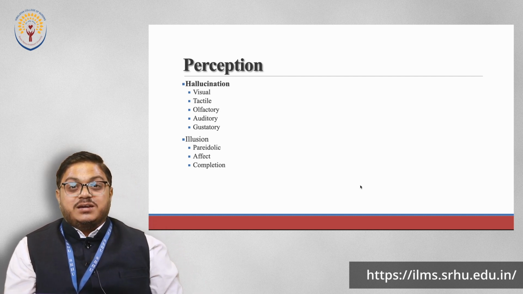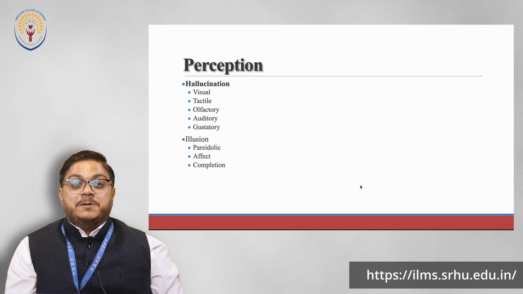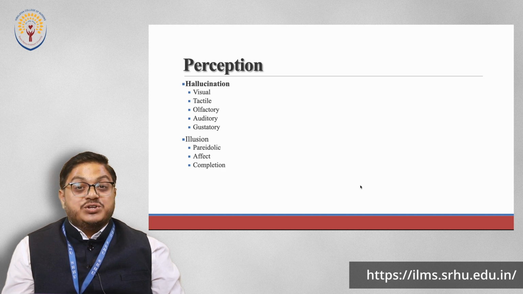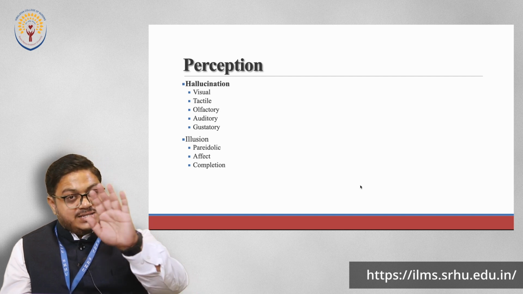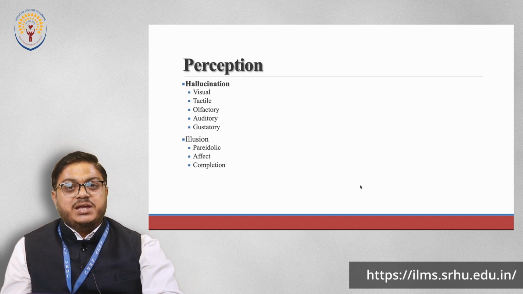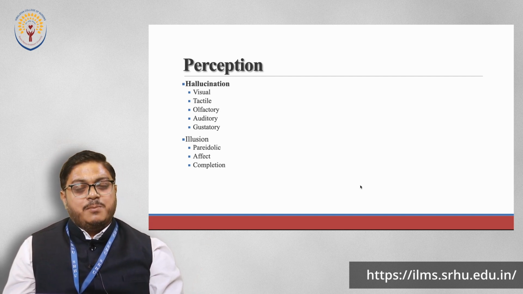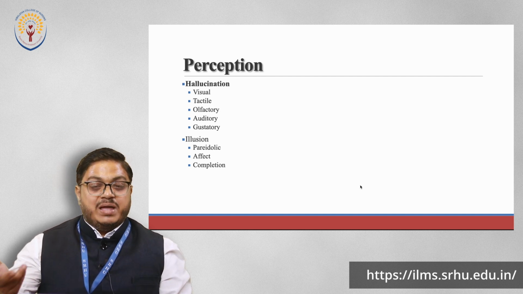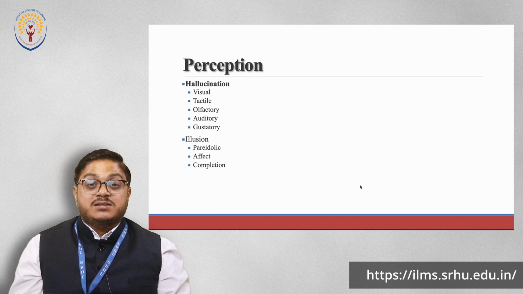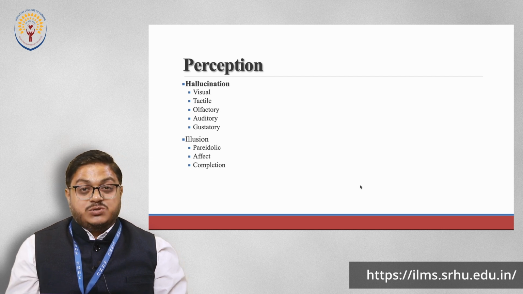This is known as illusion, which can be defined as misinterpretation of a stimulus. There is a stimulus. In hallucination there was no stimulus; in illusion there is a stimulus, but we misinterpret it. Suppose a rope or a pipe is lying there and we misinterpret it as a snake. This is known as affect illusion.